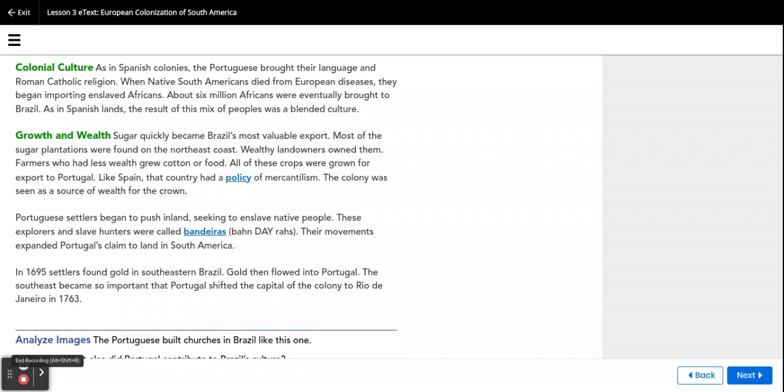Portuguese settlers began to push inland, seeking to enslave native people. These explorers and slave hunters were called bandeiras. Their movements expanded Portugal's claim to land in South America. In 1695, settlers found gold in southeastern Brazil. Gold then flowed into Portugal. The southeast became so important that Portugal shifted the capital of the colony to Rio de Janeiro in 1763.